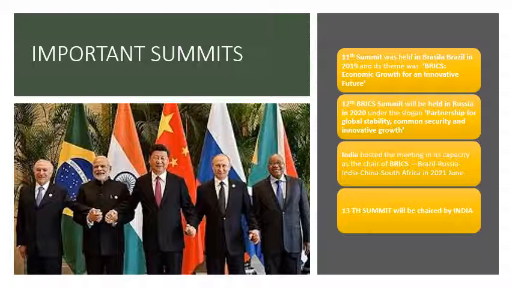They can discuss poverty and developmental issues of these nations, any issue based on the situation of that year, and also the sustainable developmental goals. So it has overarching features regarding the issues they can discuss, but the main theme, which we have to remember, is the economy, because they are emerging nations. The 12th BRICS summit was held in Russia under the slogan Partnership for Global Stability, Common Security, Innovative Growth. In 2021, as we saw in the news yesterday, India is the chair of the BRICS summit that will be held this September 2021.